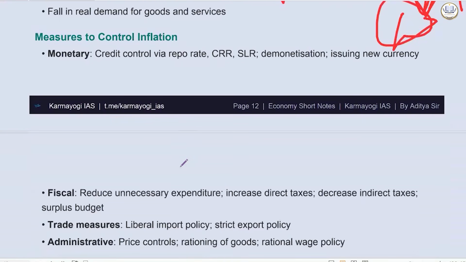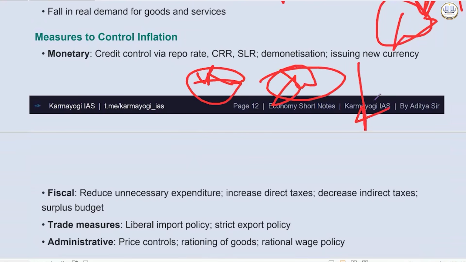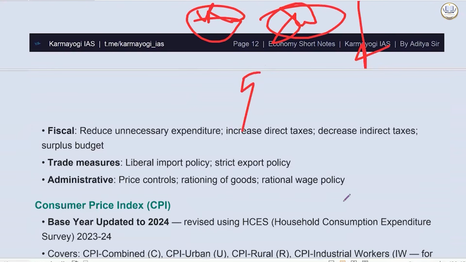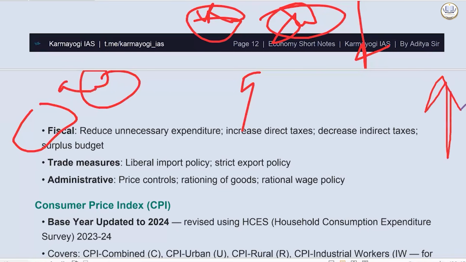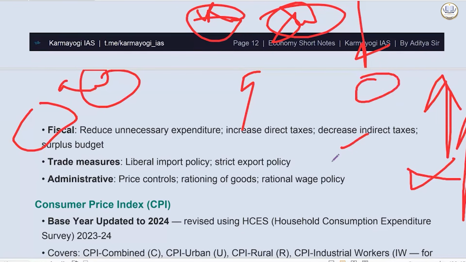Now, how to control inflation, as we discussed. RBI can change CRR and SLR. RBI can decrease the money supply. That can control inflation. If a very low inflation rate is there, then new currency can be issued. Under fiscal policy, the government can reduce unnecessary expenditure. If they can, they will increase direct taxes. People will spend less. That can control inflation. Decrease indirect taxes, then the commodity price will decrease.